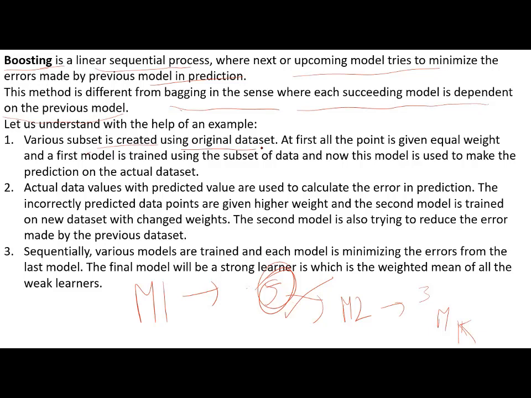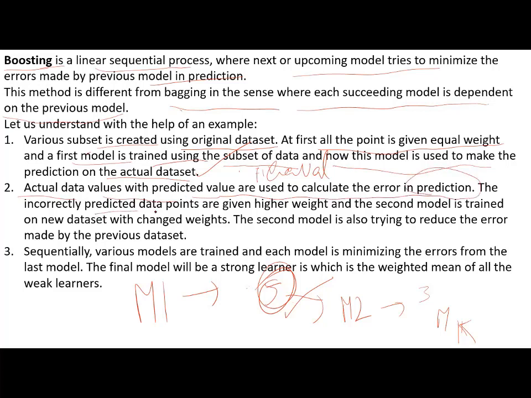A subset is created using the original data. At first, all points are given equal weight, and the first model is trained using the subset of data. Now this model is used to make predictions on the actual data set. First, no weightage: all are equal, having equal weight. Coming to the second level, the actual data values and predicted values are used to calculate the error in prediction.